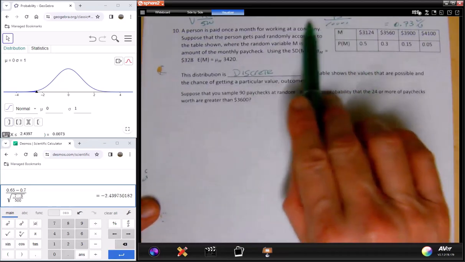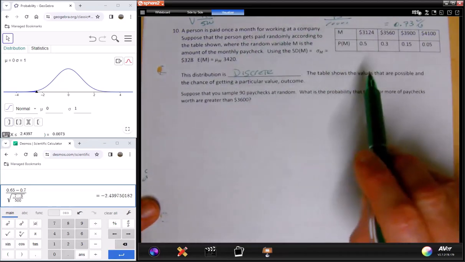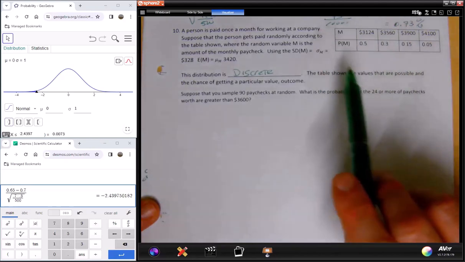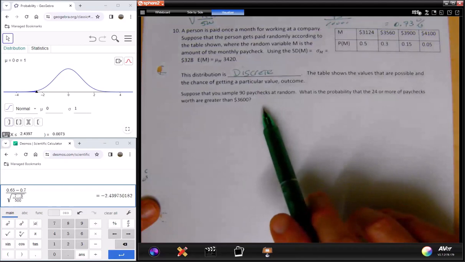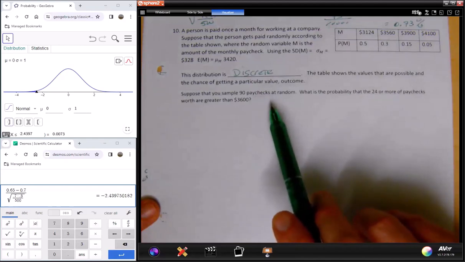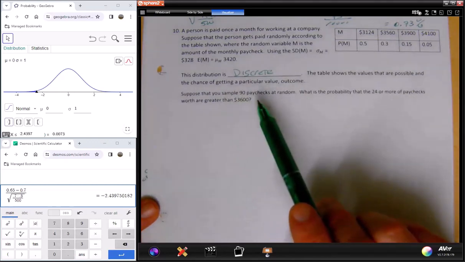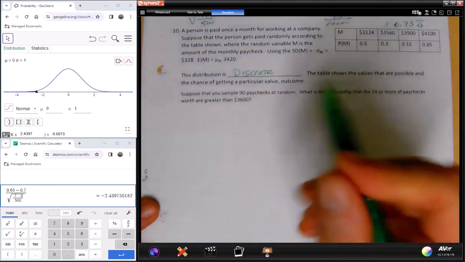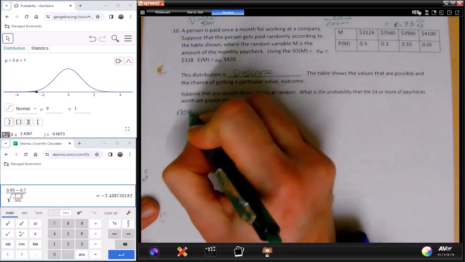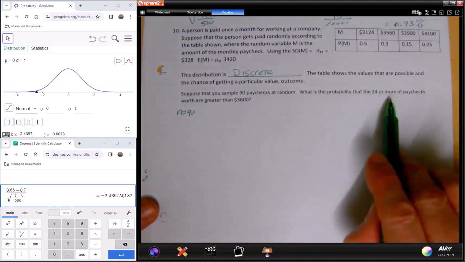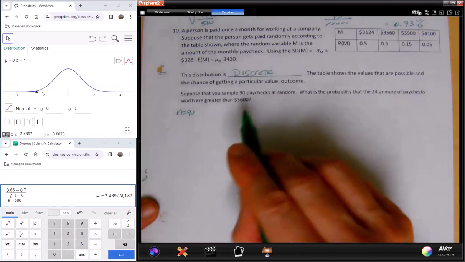In the scenario before, we used this to find a single value and then talk about the average of certain paychecks. But now the question is different. The question is what drives the distribution. The sampling distribution is driven by the question. Suppose that you sample 90 paychecks at random. Okay, so again, we know that n is 90. What is the probability that 24 or more of the paychecks are worth greater than 3,600?